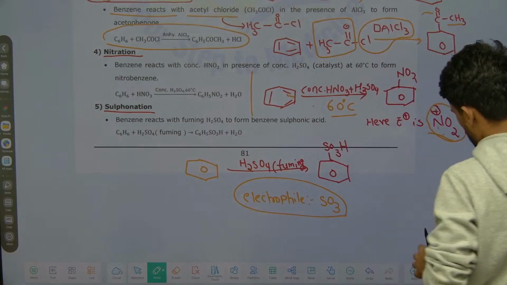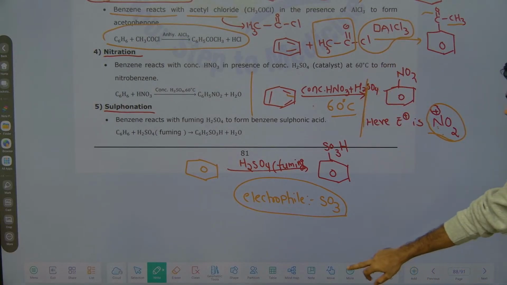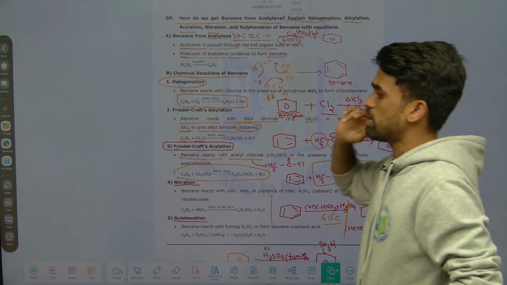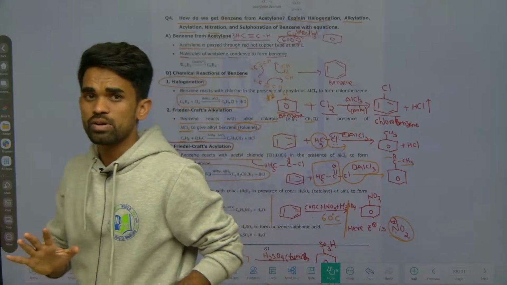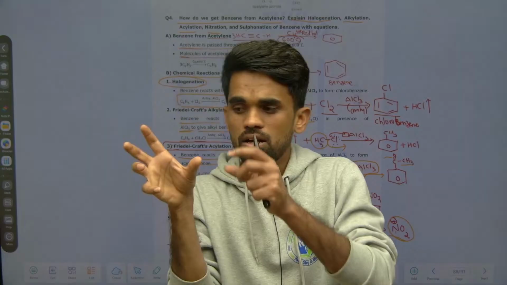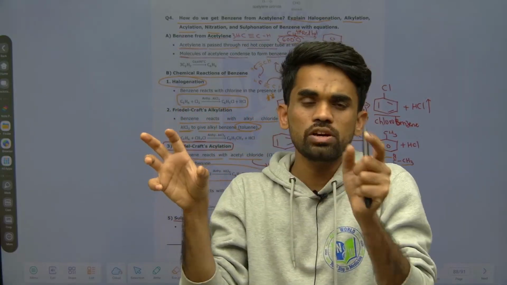Now if you have any doubt from these 5 examples, please ask me in the chat box. What are the 5 exemplar reactions? First one is preparation of benzene from ethylene. That is 3 molecules of ethylene condensing, by polymerization and cyclization, to give benzene.